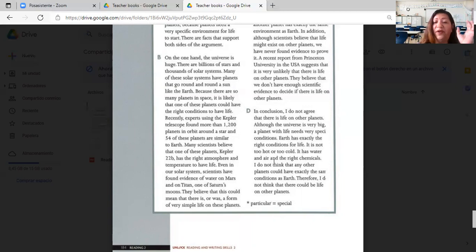It has water and air and the right chemicals. I do not think that any other planet could have exactly the same conditions as Earth. Therefore, I would not think that there could be life on other planets. That is the conclusion of the person who wrote this article, okay?